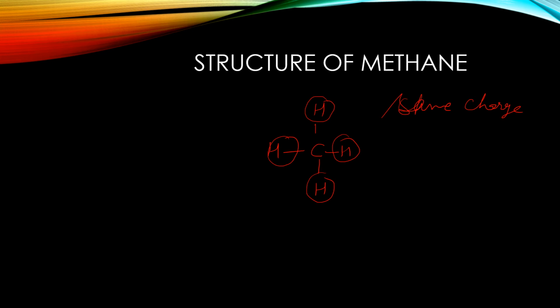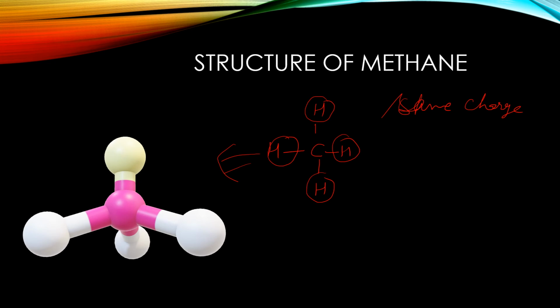And when they repel each other, what will their bond angle be? It will increase. And when the bond angle increases, they will change their positions. So these hydrogen atoms will change their positions, and when they change their positions they form a structure like this. So this structure is called a tetrahedron structure.